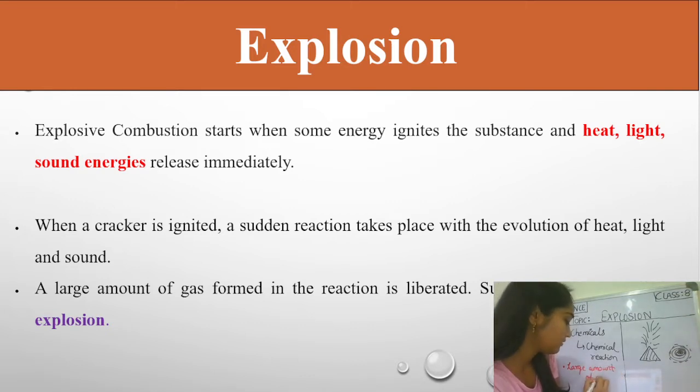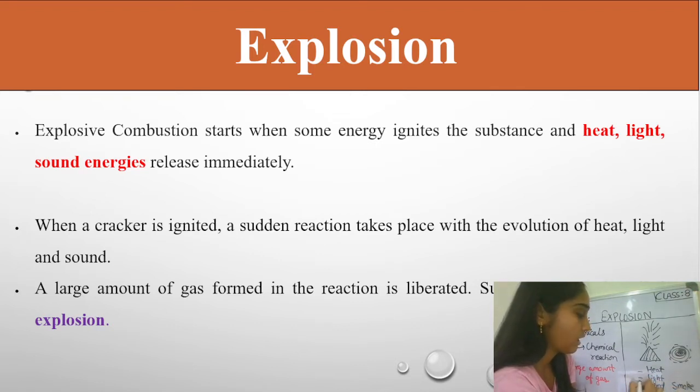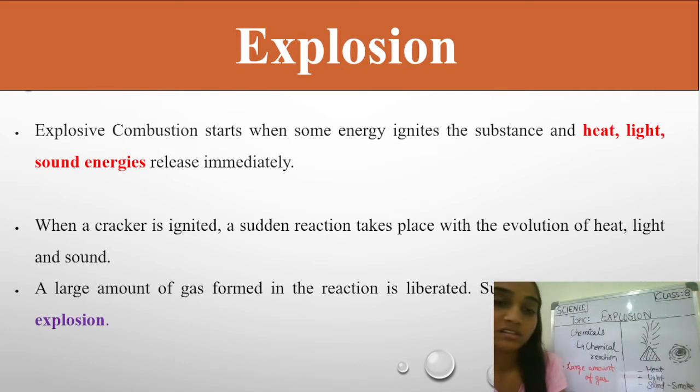Right, students? Yes, very good. So here the necessary conditions are that heat is being produced, light is being produced, and sound and smoke also, right? These all are leading to some chemical reactions, which is called the explosion, where a large amount of gas is released.